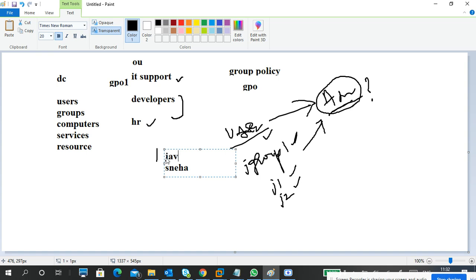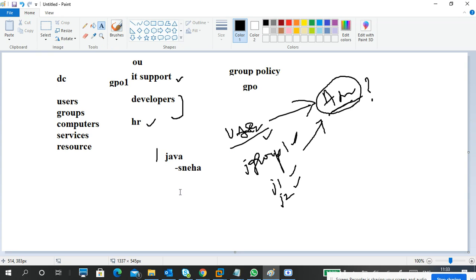Okay. She is in the Java OU, and what I did is make Sneha a delegation control on the Java OU only. So I will give some rules, not the entire administration part.